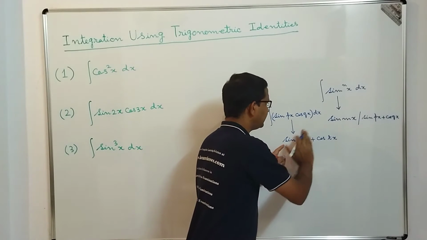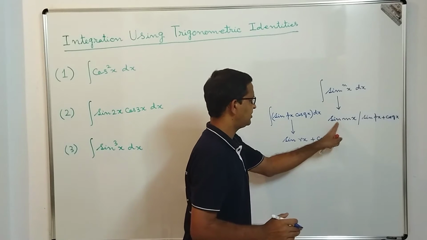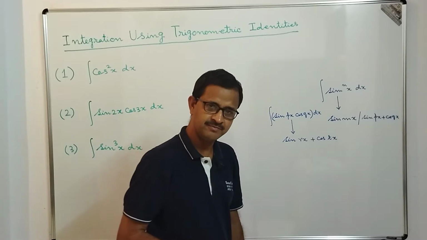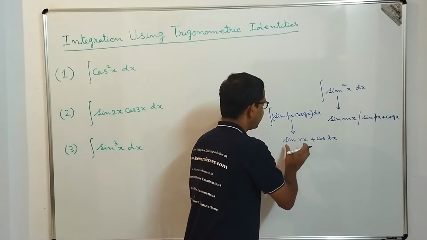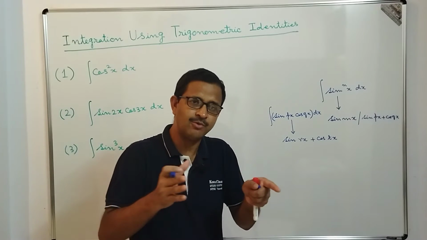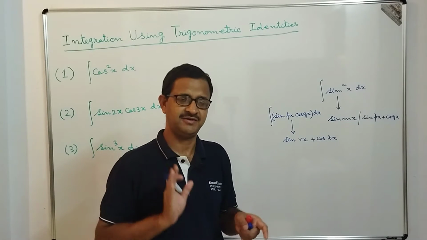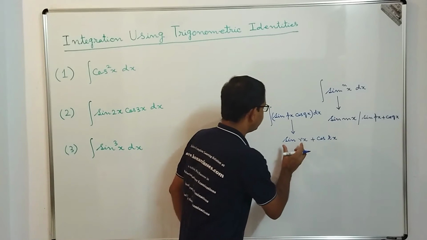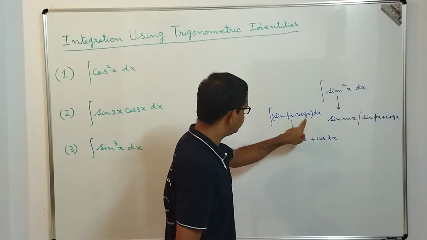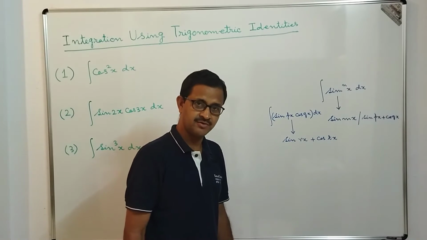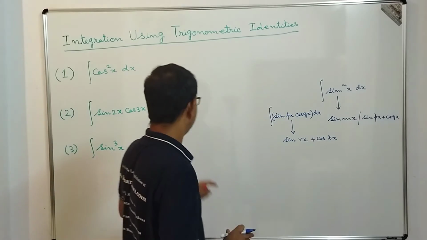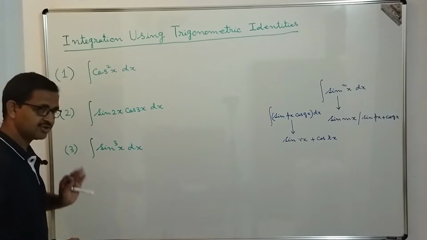What I am saying is that you need to express it as a sine or cos function which is multiplied by a number, and among them there is a plus sign or minus sign. Why so? Because performing integration of these expressions is much simpler than performing integration of this expression or this expression. Okay, so this is the guideline, and based on that guideline I am going to show you how this kind of integration is actually performed.